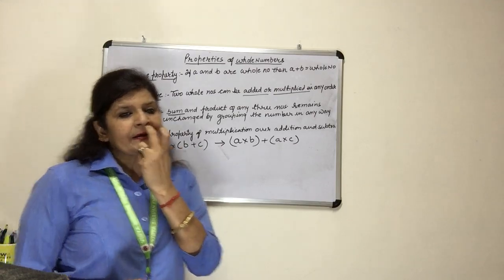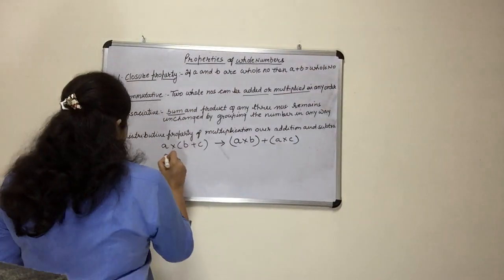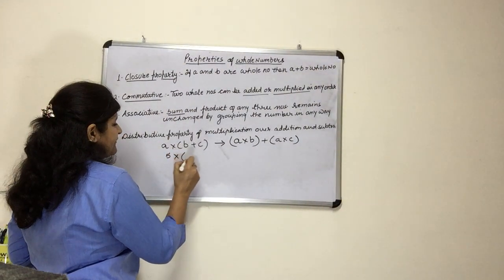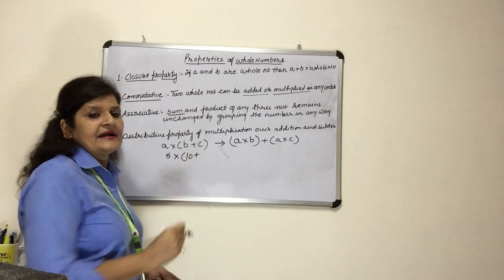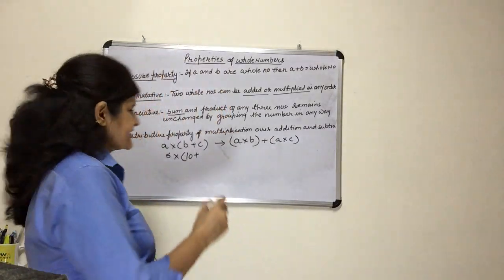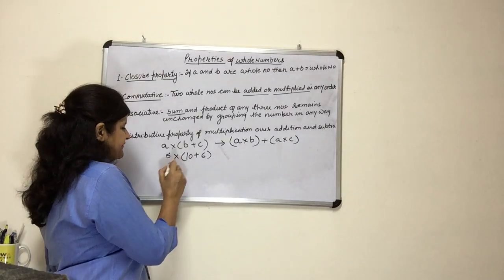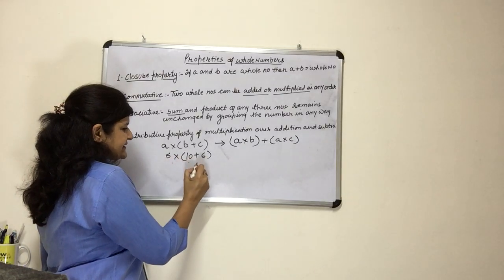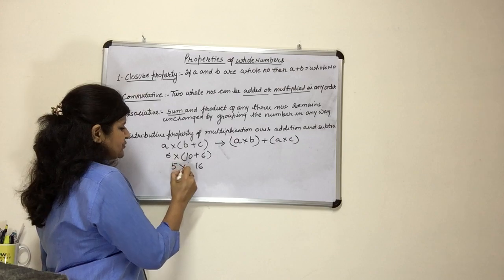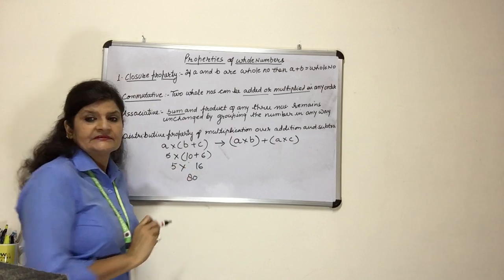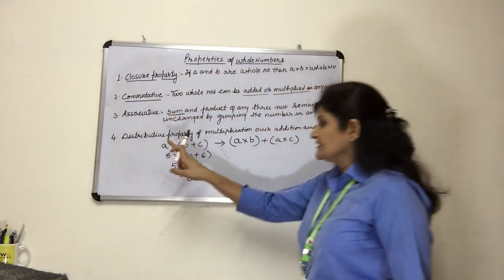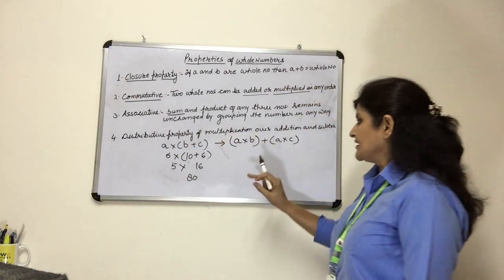Now let us better understand with an example. Suppose 5 multiplied by 10 plus 6. So what will be the answer? See, 10 plus 6 is 16. 5 into 16, 80. Right? Is this okay? Now we will check this distributive property of multiplication.